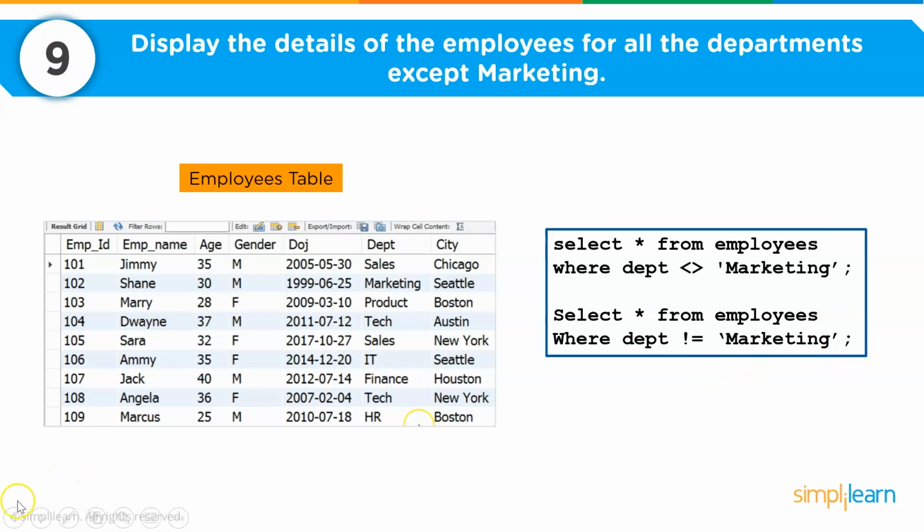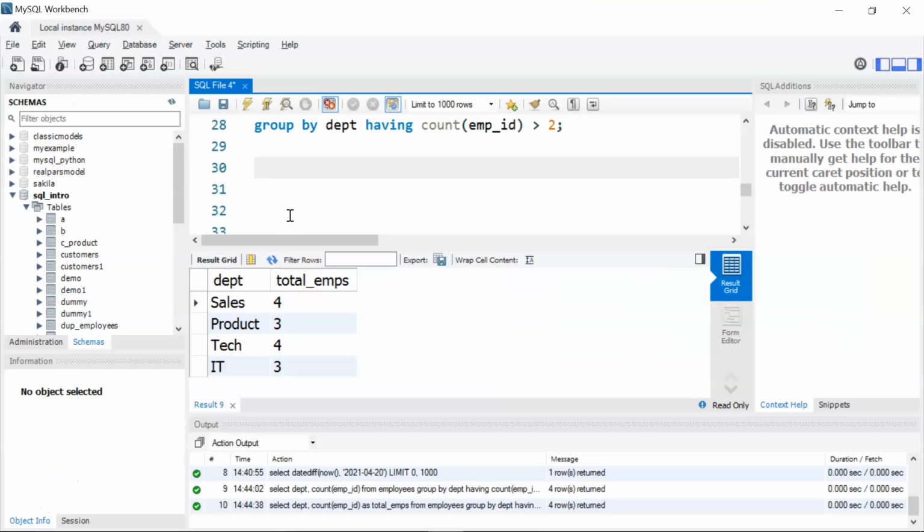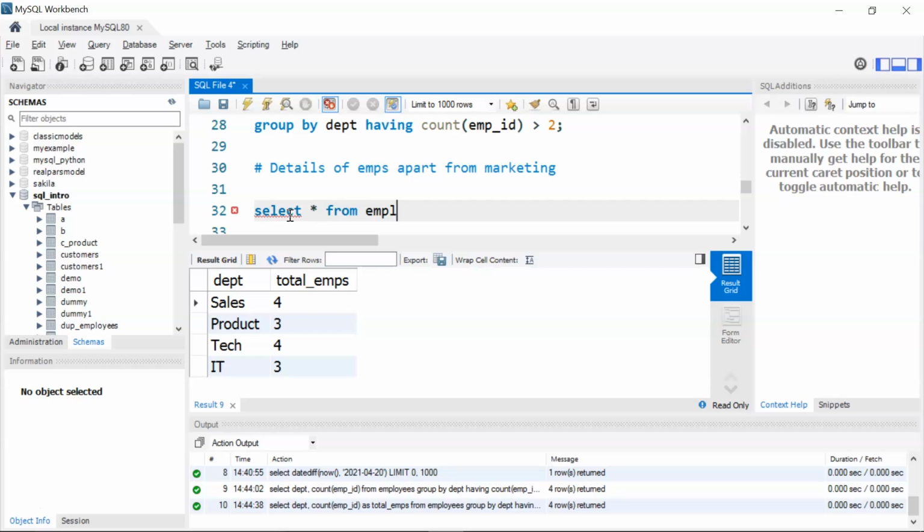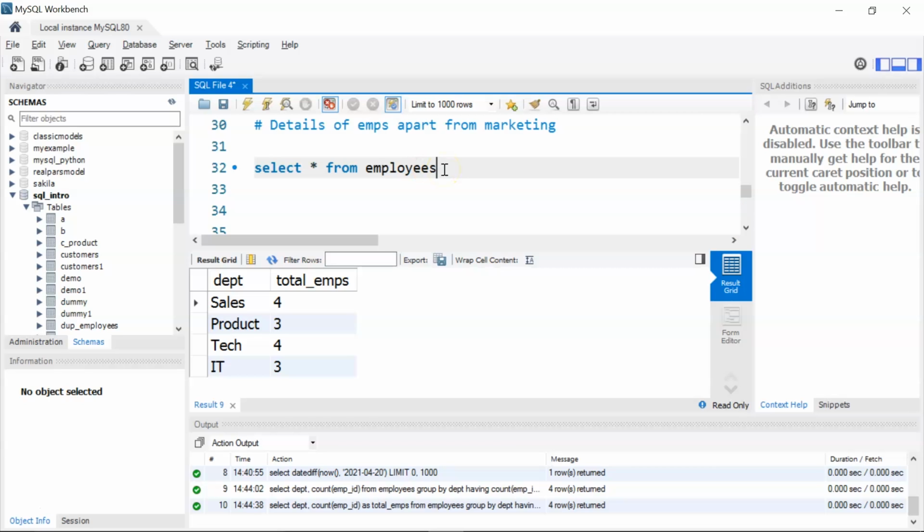Now let's do this. I'll move down a bit and give a comment as details of employees apart from marketing. So the query would be select star from employees. I'm using star because I want to display all the details, that means I want to display all the columns. Then I'm going to use my where condition, where department not equal to marketing. I'll put marketing under quotes. Let's run it and see the results.